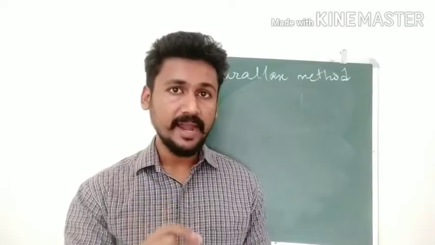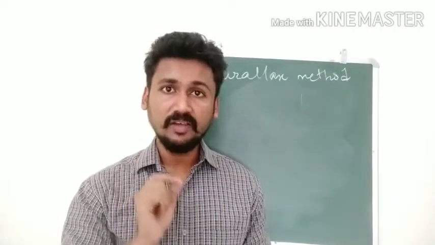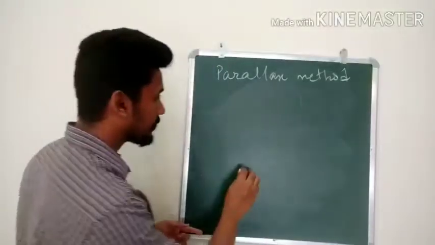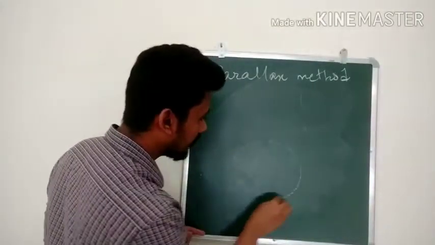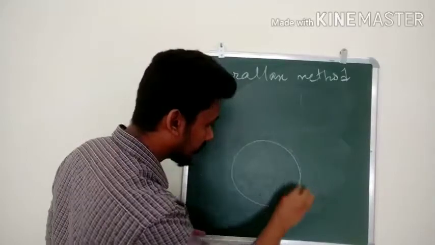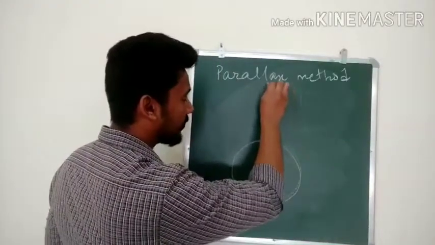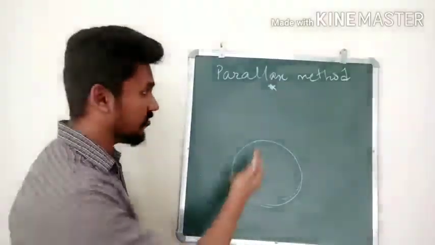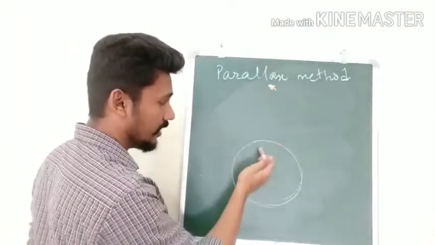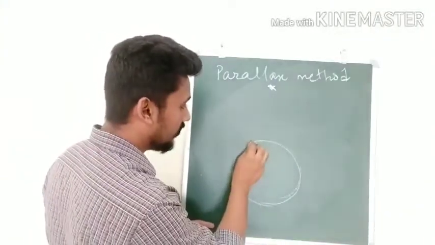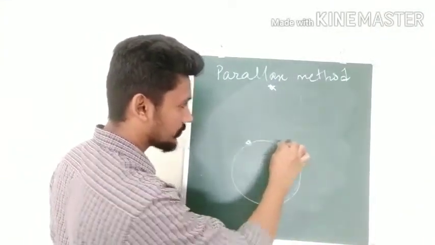And using this parallax method, we can find very large distances. For example, let us say this is our Earth, and there is a star that is very, very far away. We are interested in finding the distance from our Earth to that star. For that, we will have 2 telescopes like this.